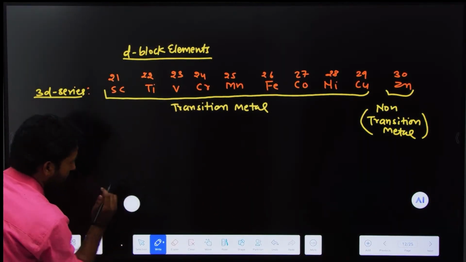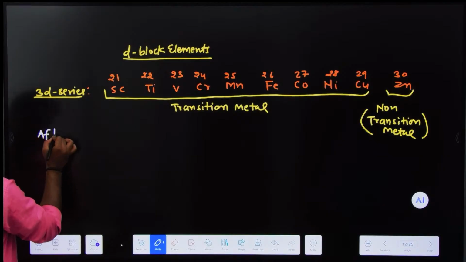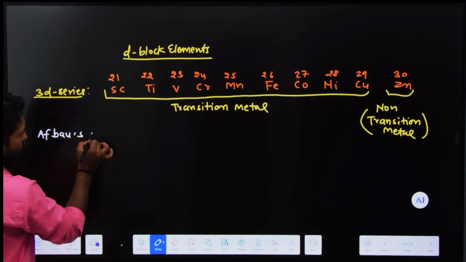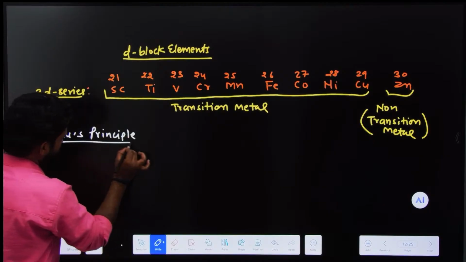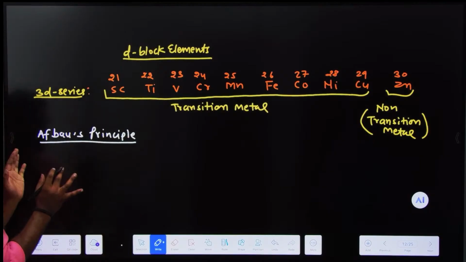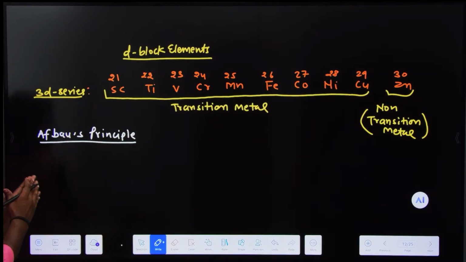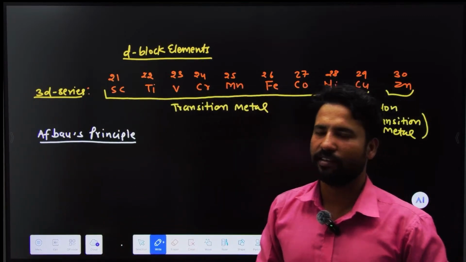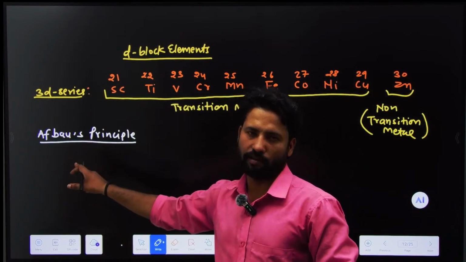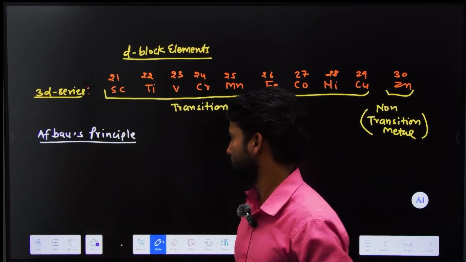Aufbau is a German word. It was not a scientist. Students always think Aufbau is a scientist. It is only a word that means to build up.